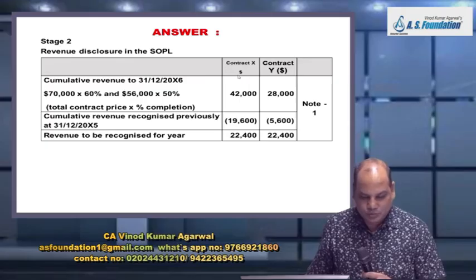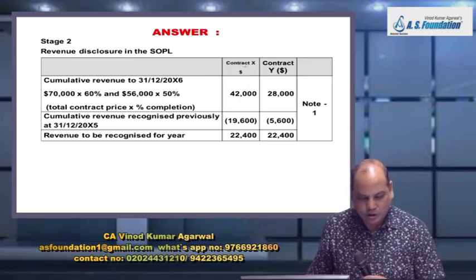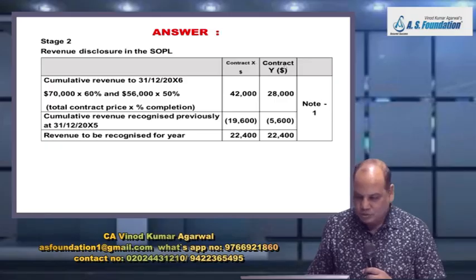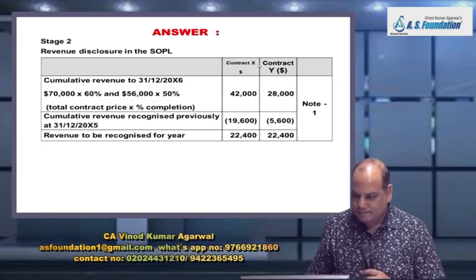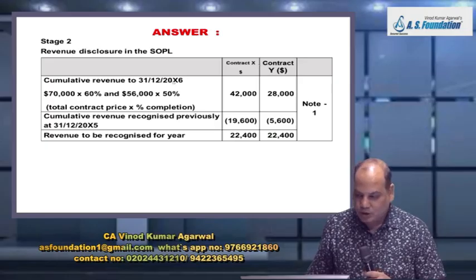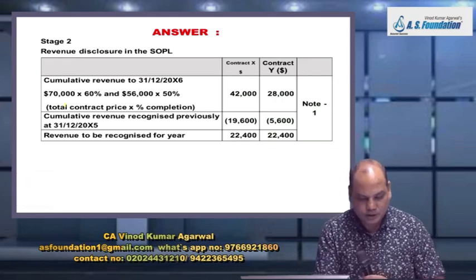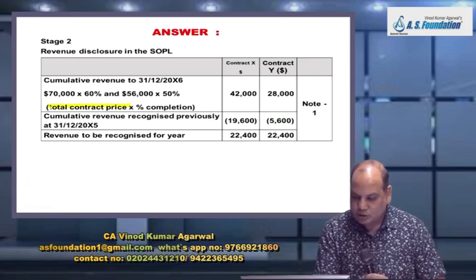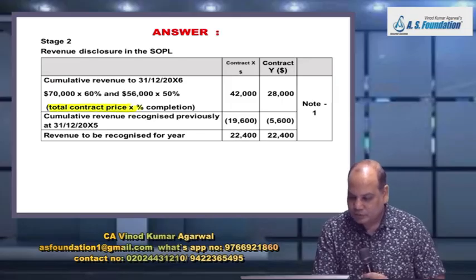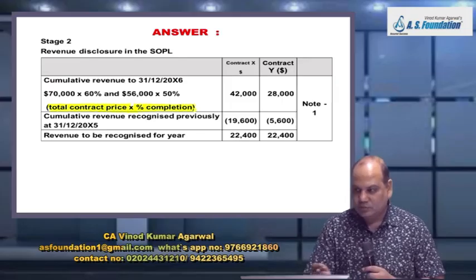Step 2. First you write down the name of the contract at the top here. Contract X, contract Y. And then let us learn the revenue recognition. Formula for revenue recognition is, I have written that formula, total contract price into percentage completion.